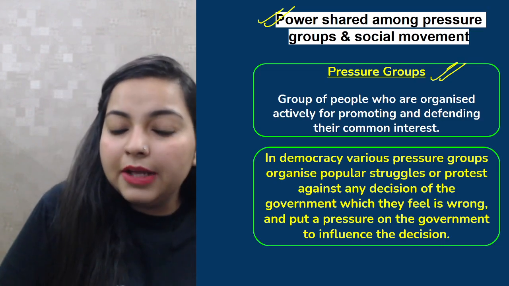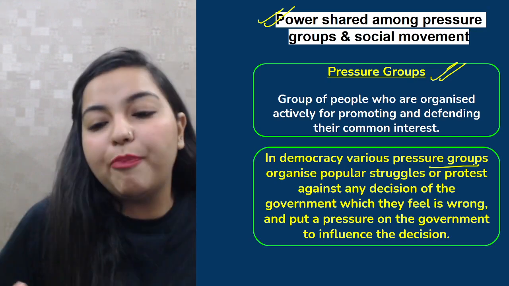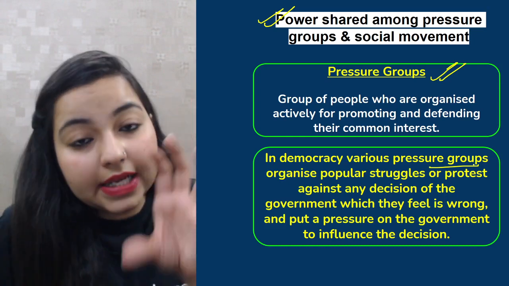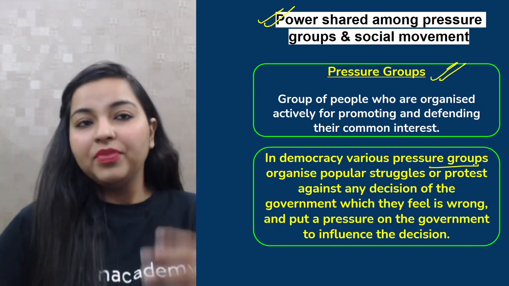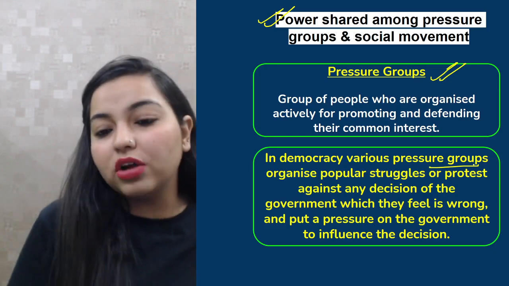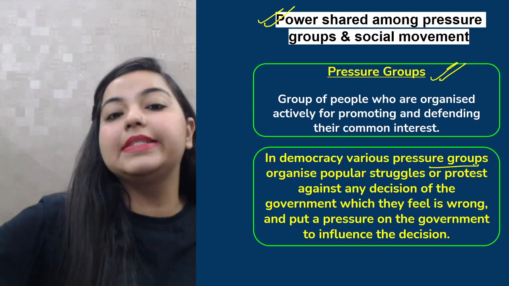Okay? So in a democracy, there are various pressure groups that organize a lot of popular struggles to protest against a decision with which they do not agree. And that is the very essence of democracy, right? In a democracy, people actually have the power to go against the decisions of the government.